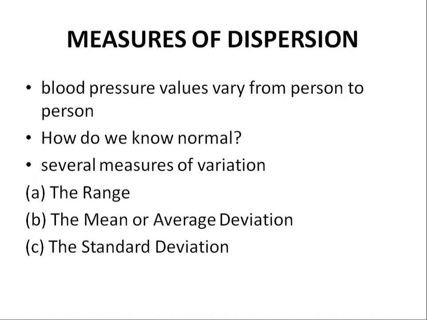Again, coming to measures of dispersion, these are very important. Suppose we are seeing that blood pressure value varies from person to person. So how do we know what is normal blood pressure? How was it calculated?